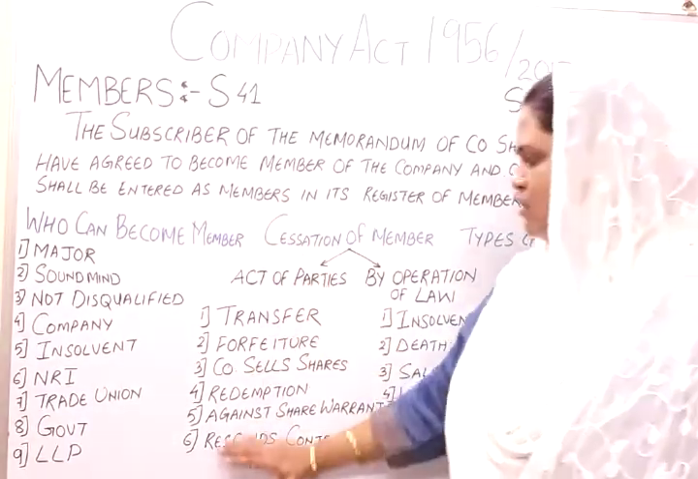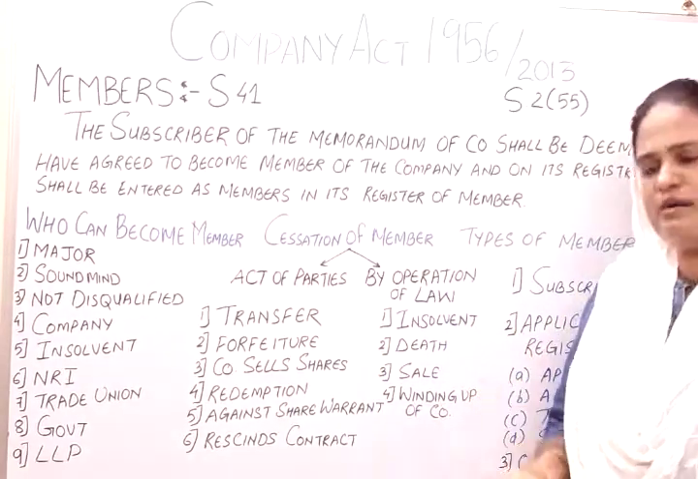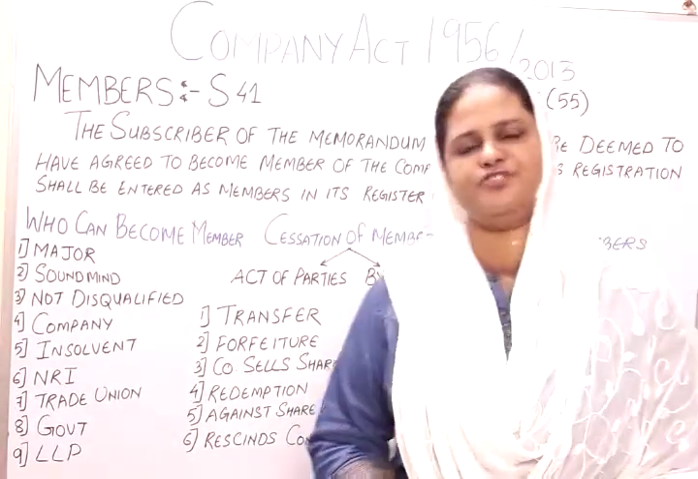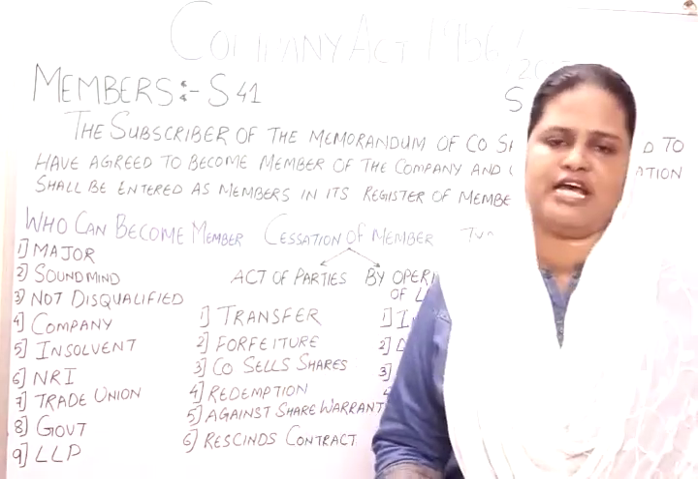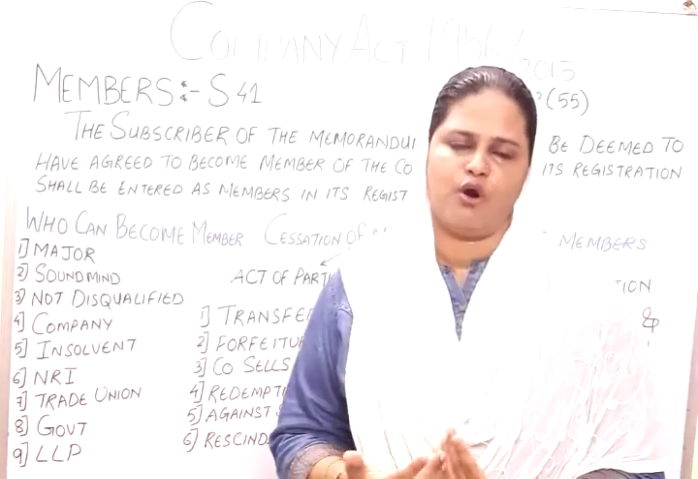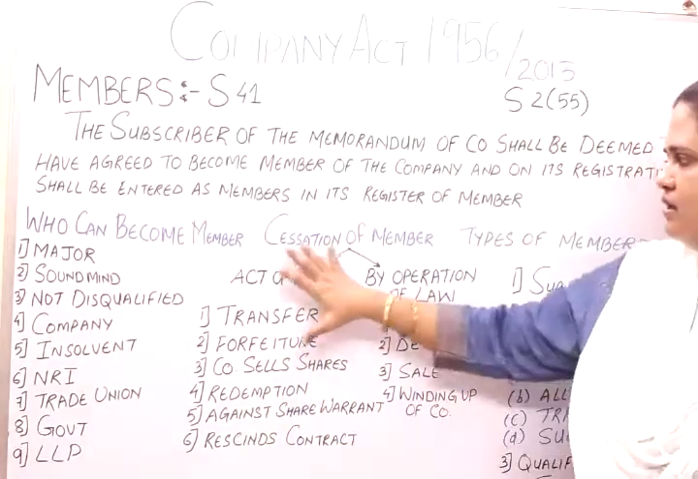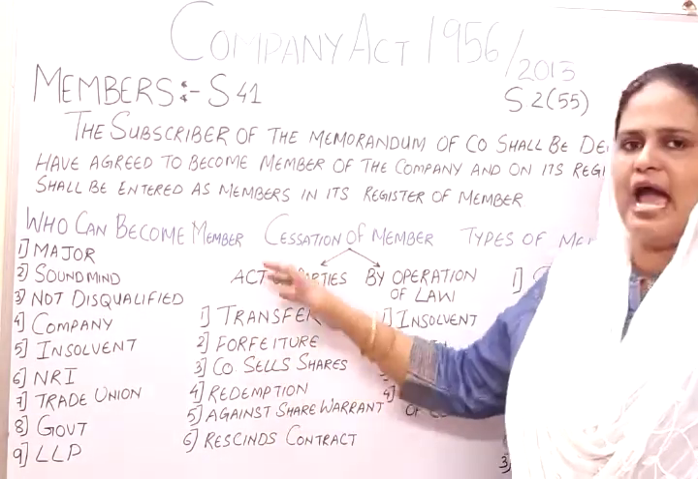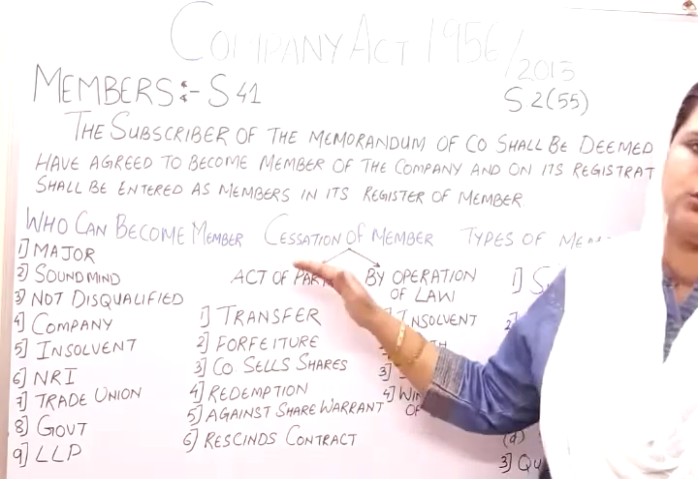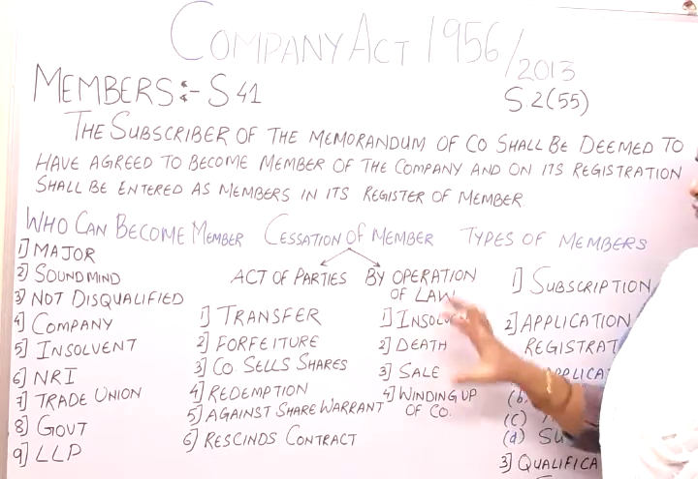Now these are the acts of parties. When the shares are transferred, when there is redemption of shares, when there is forfeiture of shares, when the company sells the shares, or in case of rescind of contract, the contract between the member and the company ends. So these are the cessation of membership by act of parties. Now we are going to see cessation of membership by operation of law.